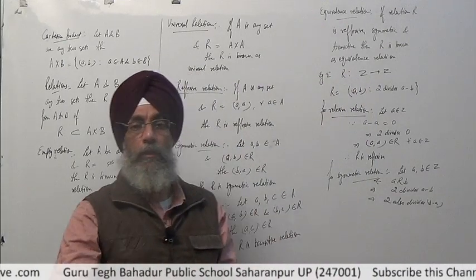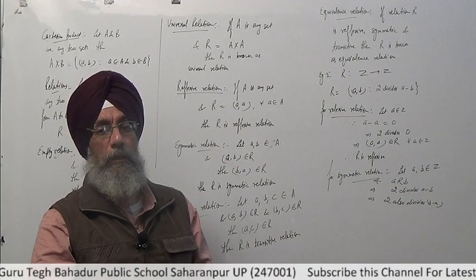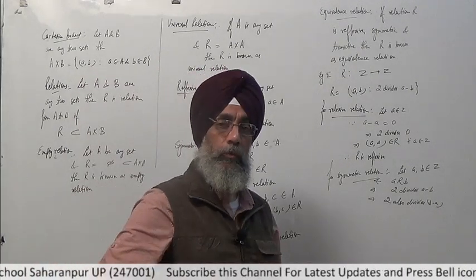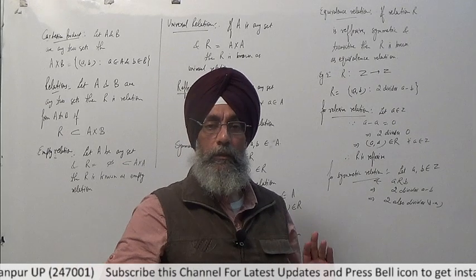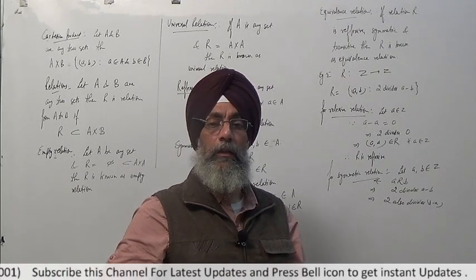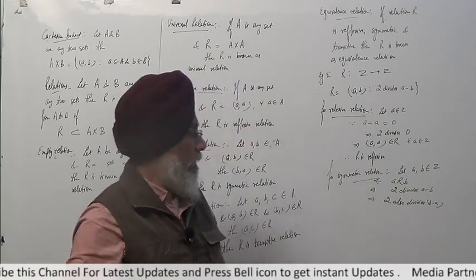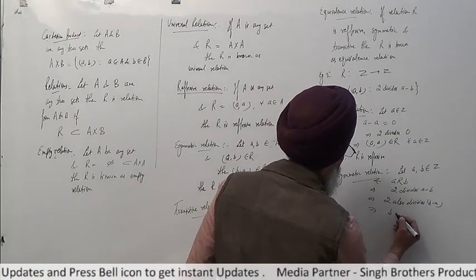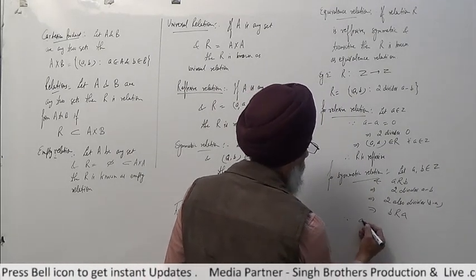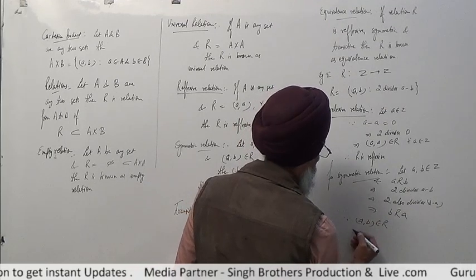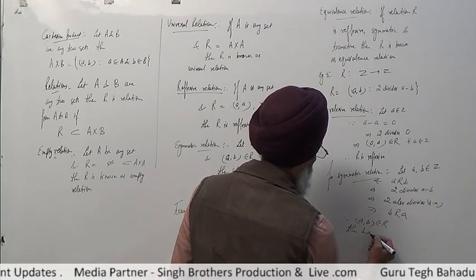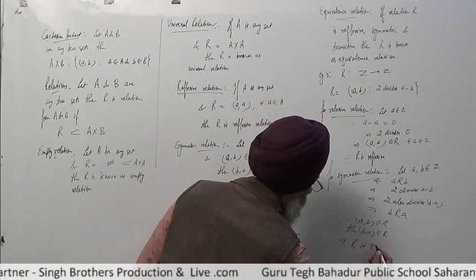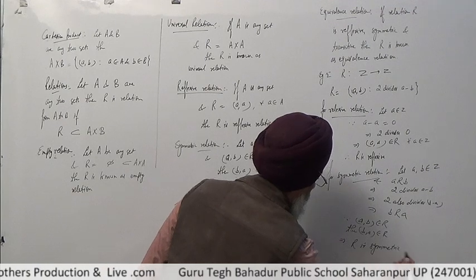Suppose a and b are 1 and 3, then 1 minus 3 is minus 2, and minus 2 is divisible by 2. Reverse it, 3 minus 1 is 2, also divisible by 2. I am not saying that they are equal, but they satisfy the condition that they get divided by 2. So if a minus b is divided by 2, then b minus a is also divided by 2. So b is related with a. Since if (a, b) belongs to R, then (b, a) also belongs to R, it implies R is symmetric.